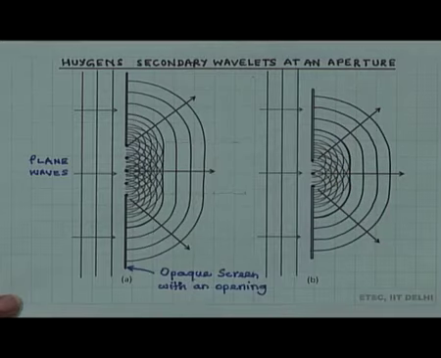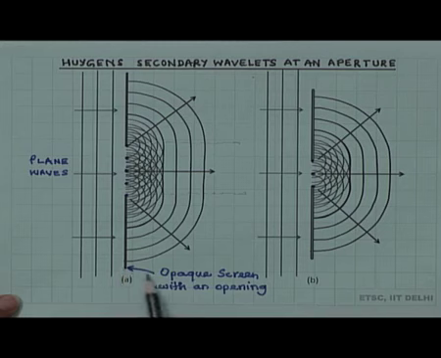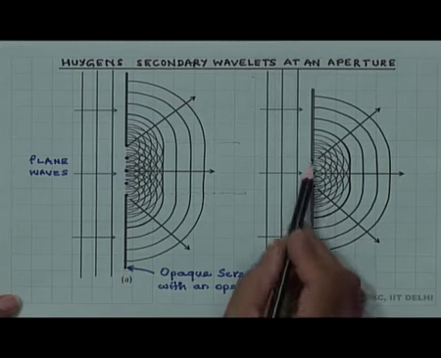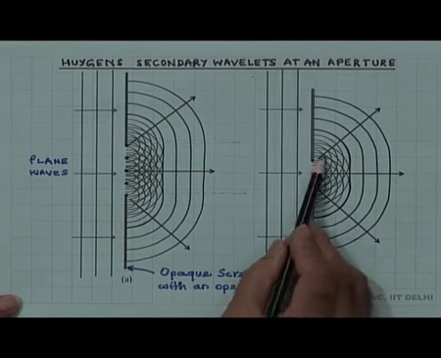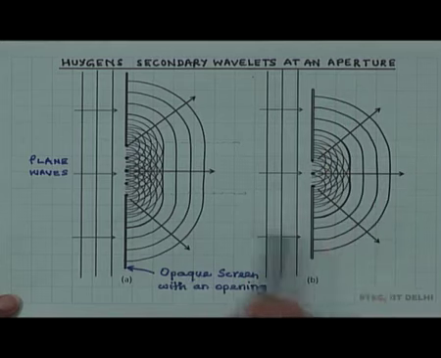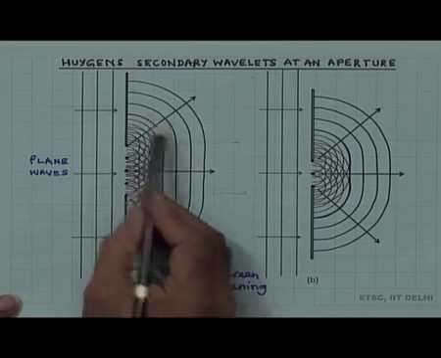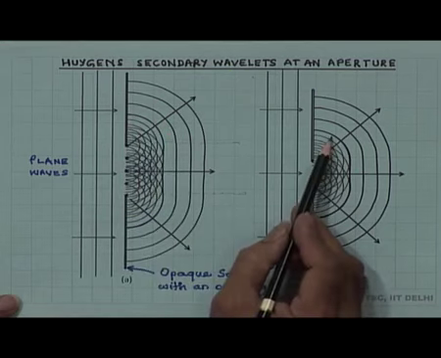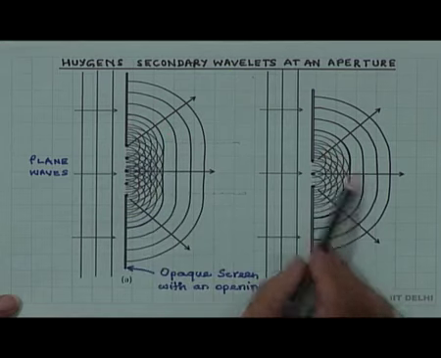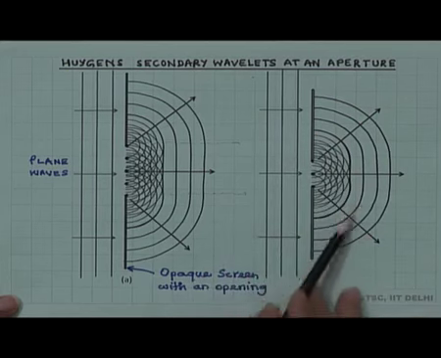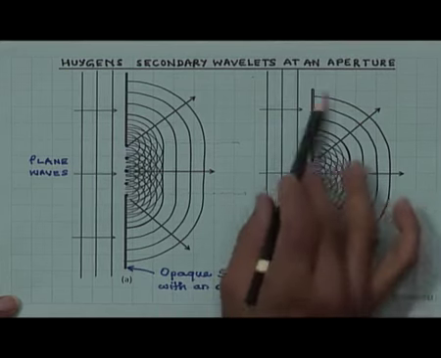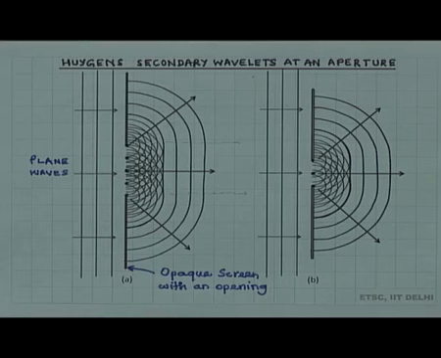If you reduce the aperture size, for example, this is the opaque screen, if we reduce the aperture size, then we see that it spreads more. It was almost flat here and a little bit of curvature at the other ends, but now you see that the flat region becomes smaller, it more and more looks like a spherical wave.